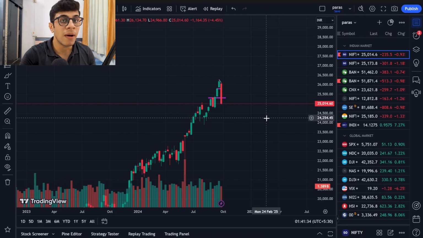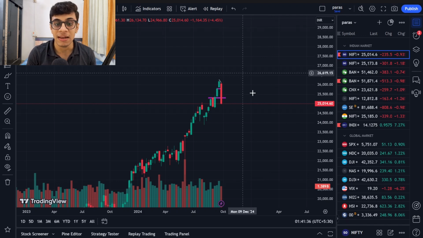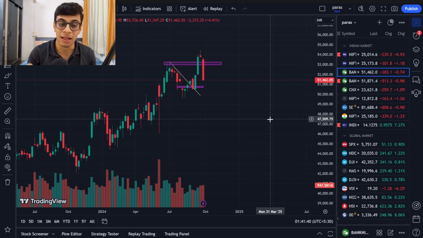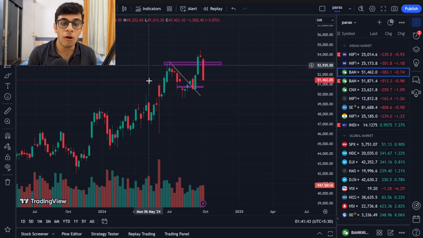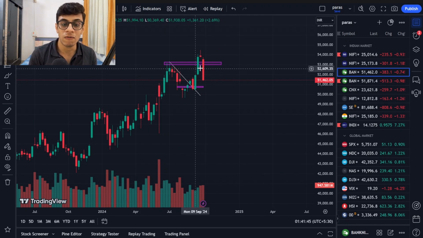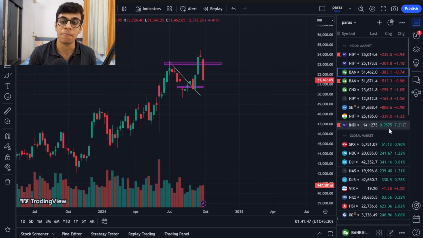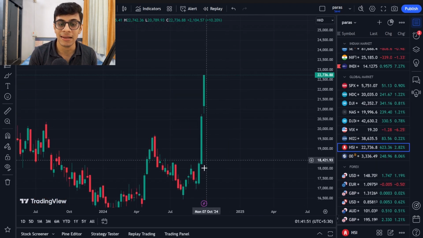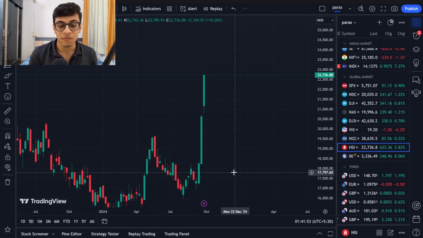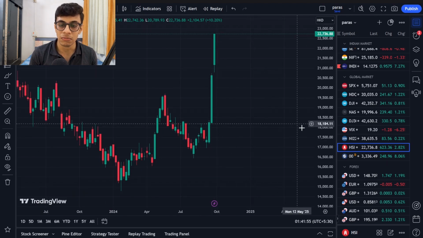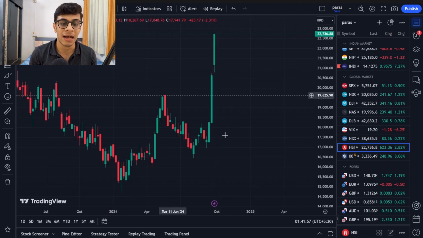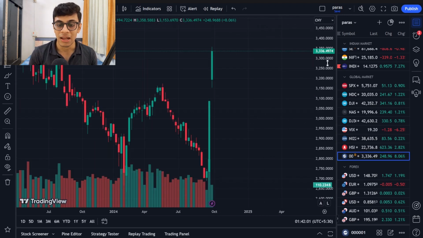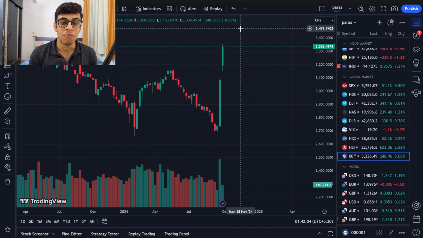Now talking about the market analysis for the next week, if you see Nifty falling 4.4%, Bank Nifty also falling 4.4%, and this was mostly because all of the money is being pulled out of Indian markets, and it is being pushed into China's market. If you see Hang Seng just flying through the roof over here, it has gone up 30% in the last 3 weeks. Nikkei on the other, not Nikkei, sorry, SSE composite, if you see, moving up a lot,